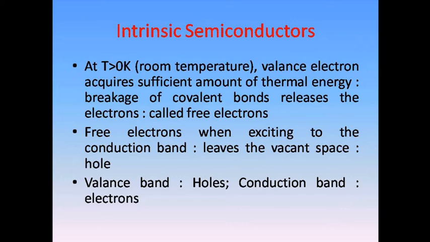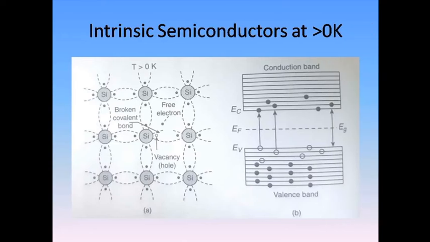So what happens at T greater than 0 Kelvin, or room temperature, is that the valence electrons acquire thermal energy, whatever the temperature rise, whether room temperature or greater than room temperature. The valence electrons acquire a sufficient amount of thermal energy, and there is a breakage of the covalent bond. The breakage of the covalent bond happens and the electrons get freed from the bond.